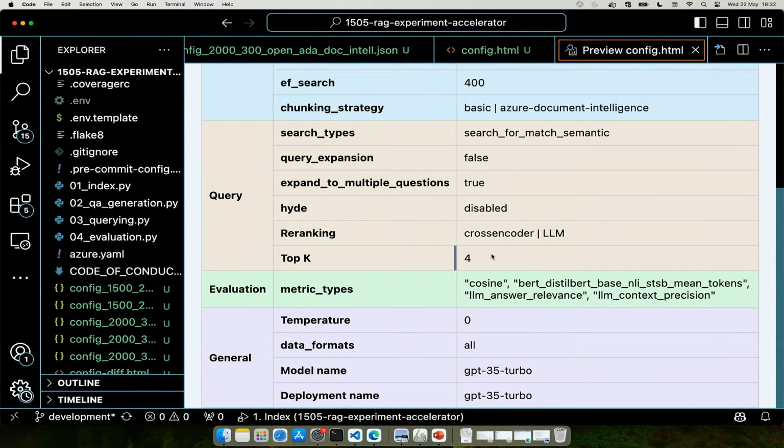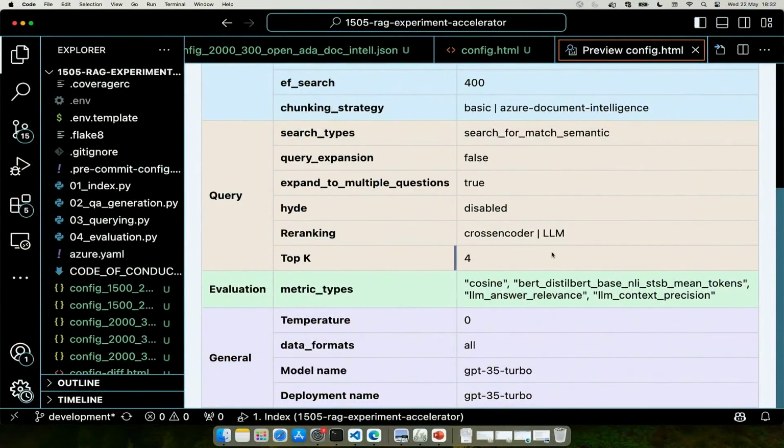You could also do re-ranking, because once you get the response, you would like to see what chunks are more applicable or relevant to your query, and then use only them. So you can say, I want to do re-ranking using a large language model or a cross encoder, and then take the top 3 or top 4 in this case, and then use it.